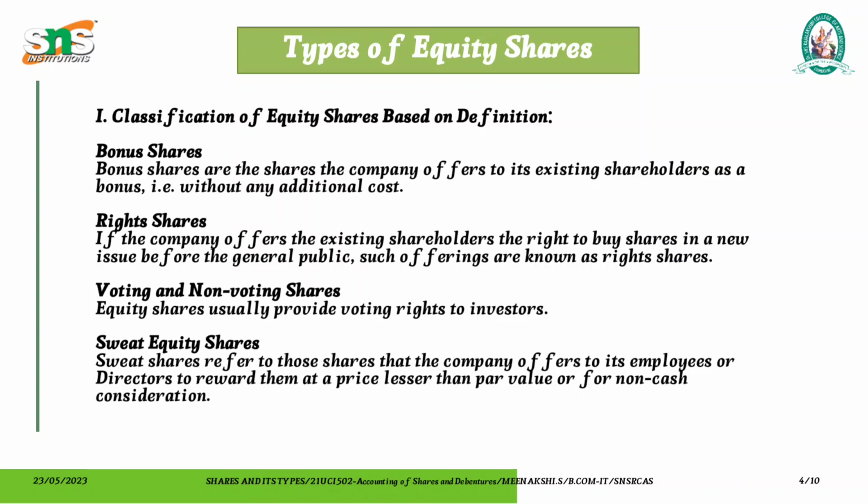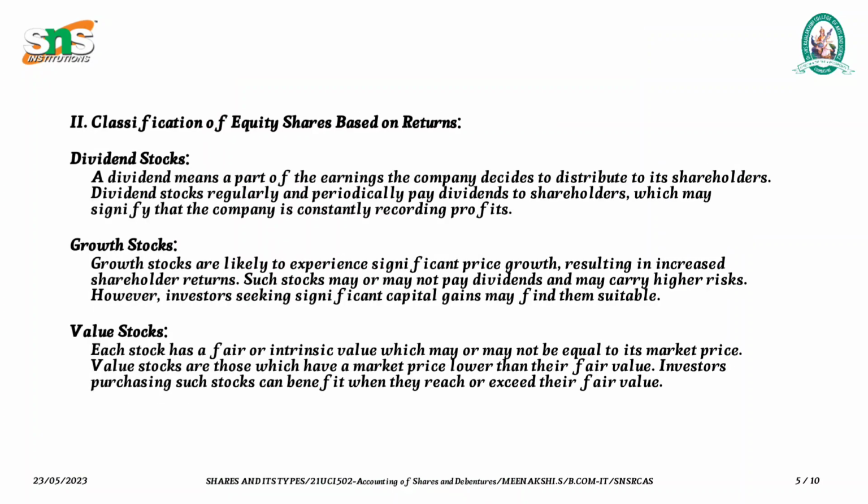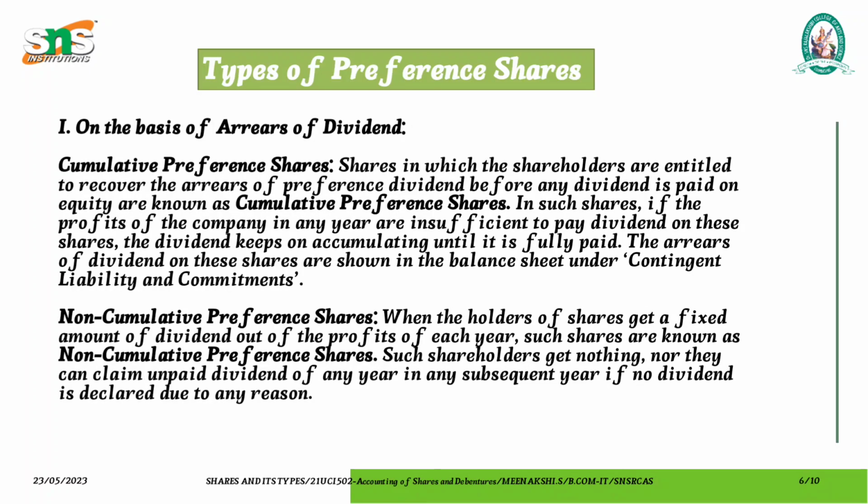Voting and non-voting shares usually provide voting rights to investors. Sweat shares refers to those shares that the company offers to its employees or directors to reward them at a price less than the par value or for non-cash consideration. It's like doing some consideration for the employees. Then equity shares can also be classified on the basis of returns. The first one is dividend stock, growth stock, and value stocks. These are all the types of equity share.